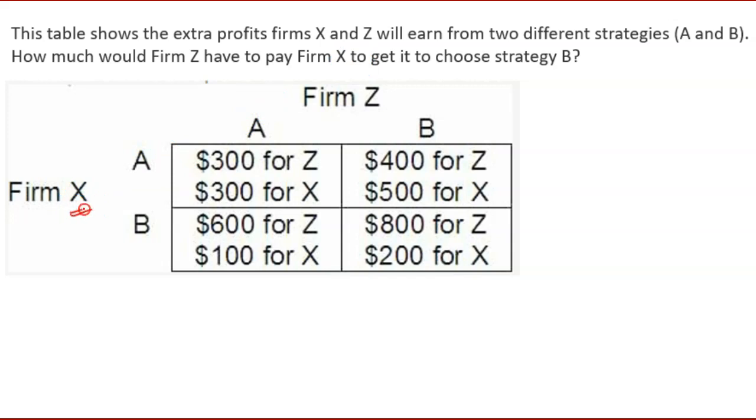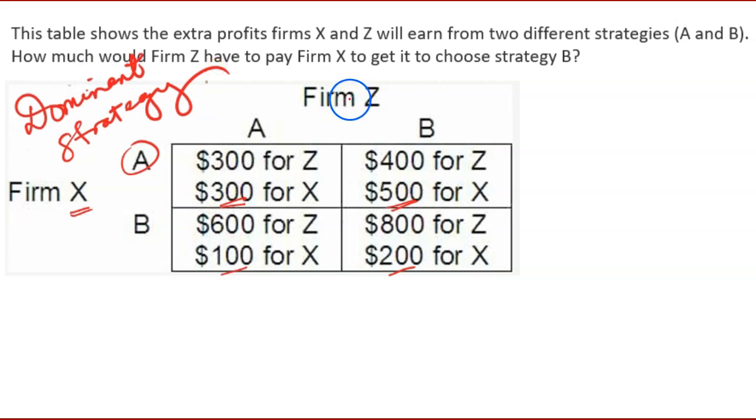So imagine you're firm X, and you think to yourself, if Z chooses strategy A, then should I choose A and get 300, or should I choose B and get 100? 300 is better. If, on the other hand, firm Z chooses strategy B, should I choose strategy A, or should I choose strategy B? Strategy A yields 500, more than 200, so we'll choose that. So now we realise, firm X has a dominant strategy. It will always choose strategy A no matter what Z does.